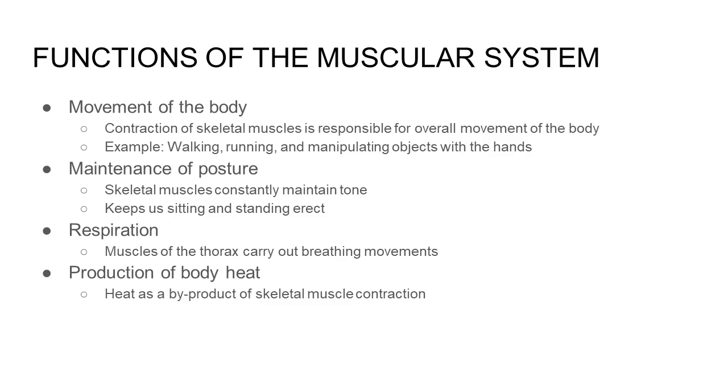Third function is respiration. Muscles of the thorax carry out breathing movements. Further discussion on respiration will be discussed under the respiratory system module. Fourth function is production of body heat. So when skeletal muscles contract, heat is given off as a byproduct. This released heat is critical to the maintenance of your body temperature.